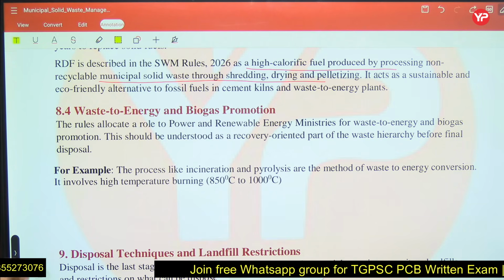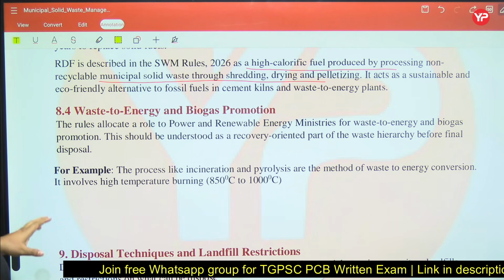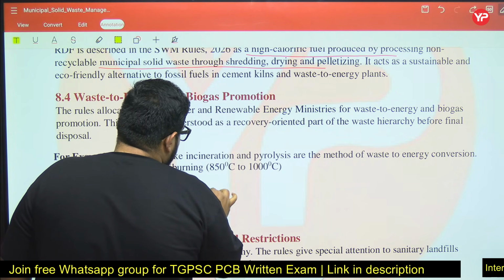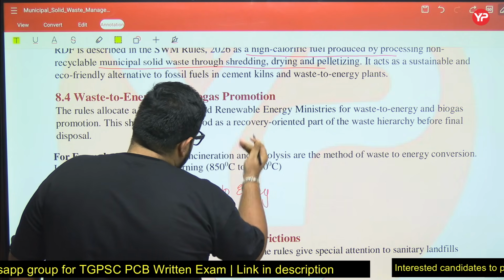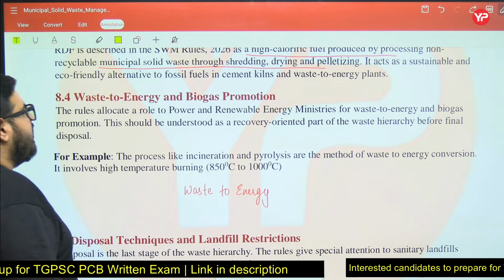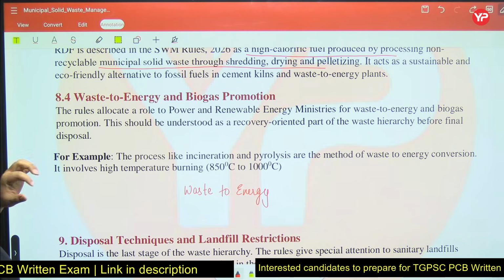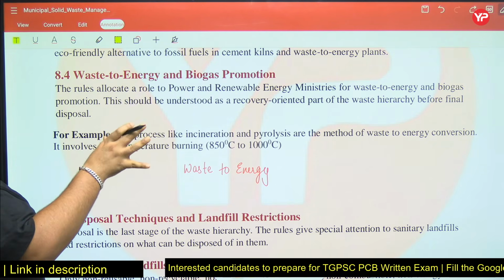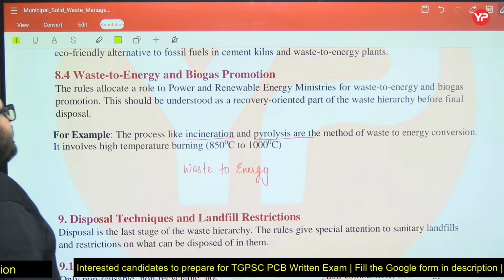So see, the rules allocate to the power and renewable energy ministries the waste to energy part. What is the meaning of waste to energy? It means those wastes which have a high amount of energy can be processed by methods like incineration and pyrolysis. This should be understood as a recovery-oriented part of the waste hierarchy before final disposal. Incineration and pyrolysis are the methods of waste to energy conversion.